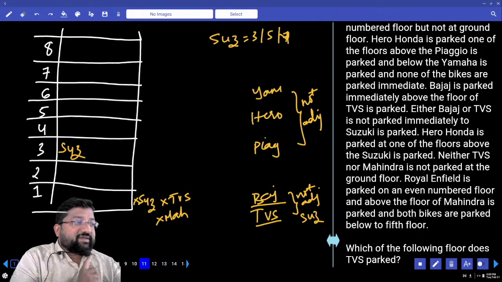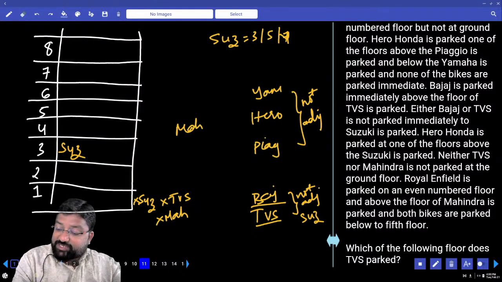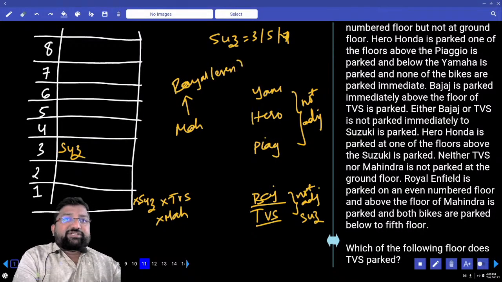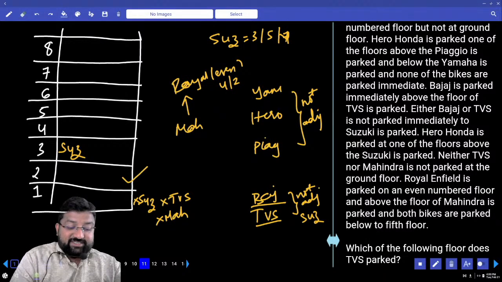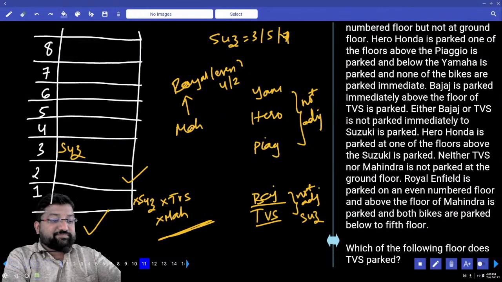Below 5th floor, so first say one thing, Mahindra. Royal Enfield is parked on even number floor above Mahindra. Above Mahindra is Royal Enfield and this Royal Enfield is in even number and it should be below 5. That means it should be 4 or 2. If Royal Enfield is in the second, surely this has to be Mahindra, but the clue clearly says you can't take Mahindra in the ground floor.